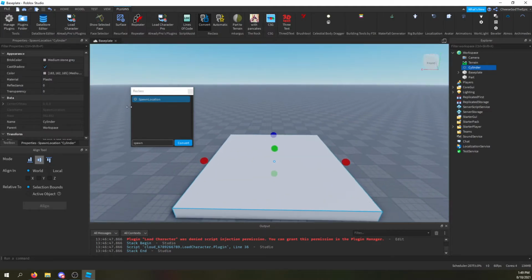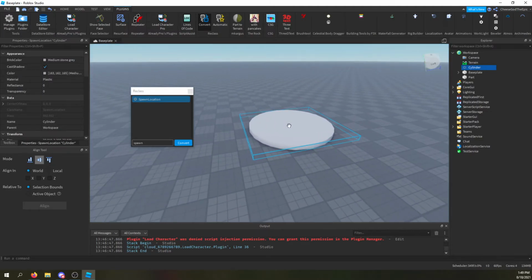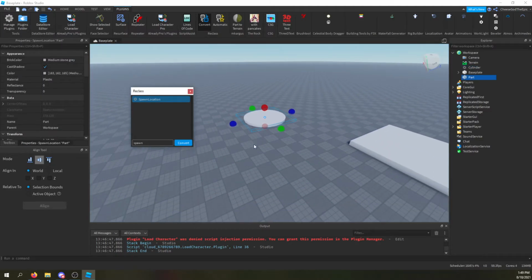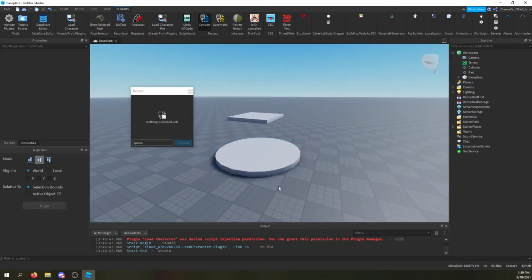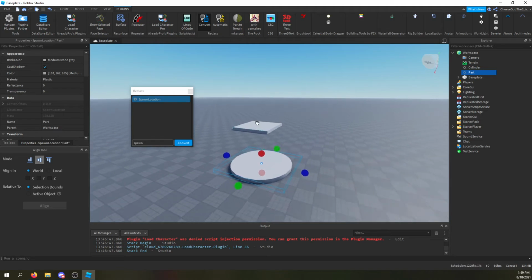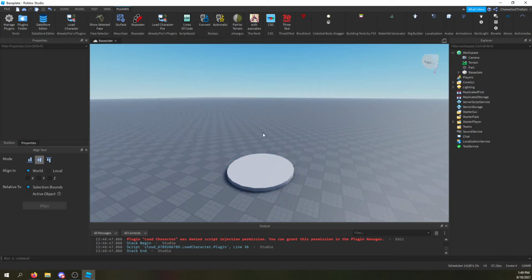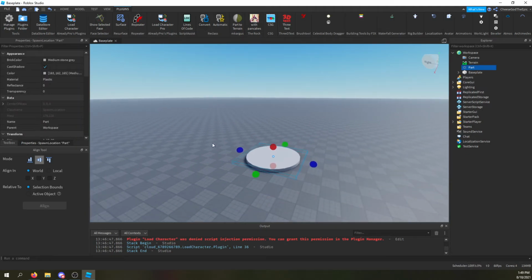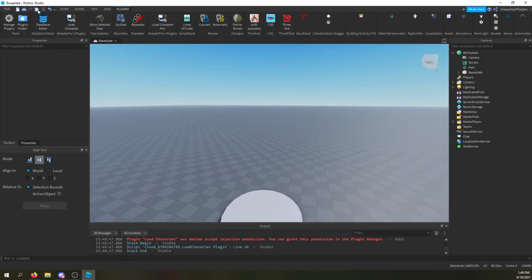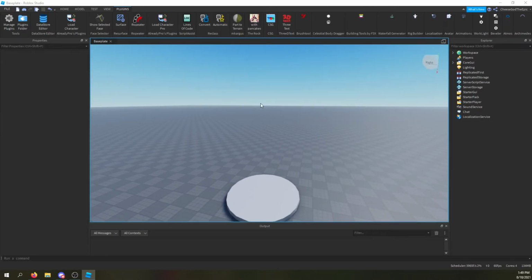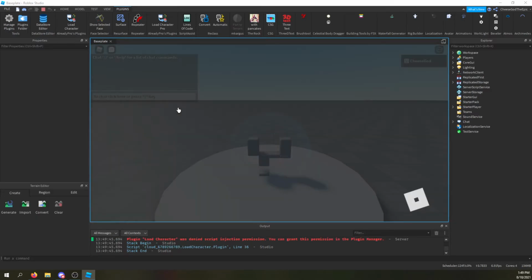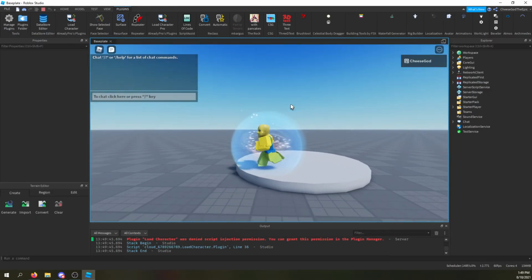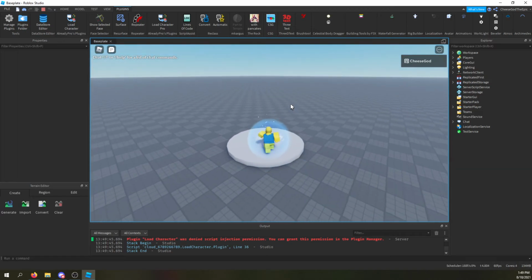then it will not work. If you do it on this one, I think it works though. Yeah. So if you do it, I don't think you can do it on unions, sadly. But if we delete this from the game, you might be able to do it on meshes. You probably can. But basically, if I play the game, you'll see I don't start by falling out of the air. I'll start right here with a force field just like that.